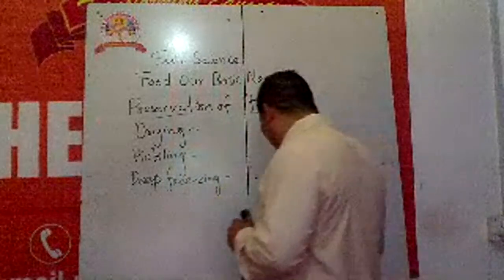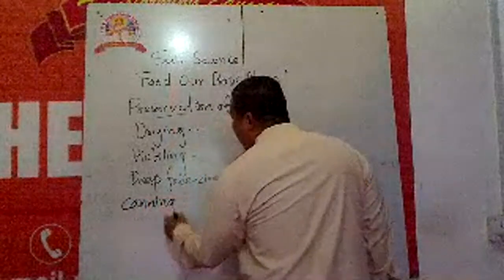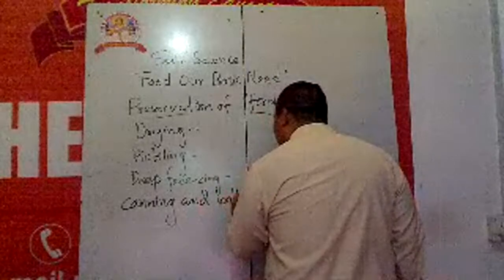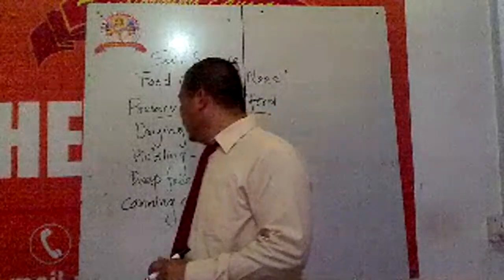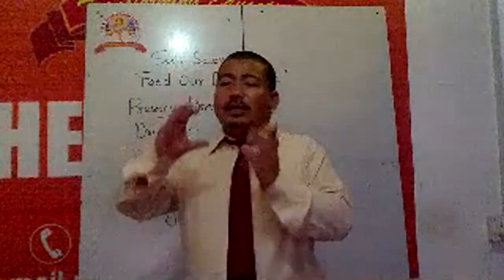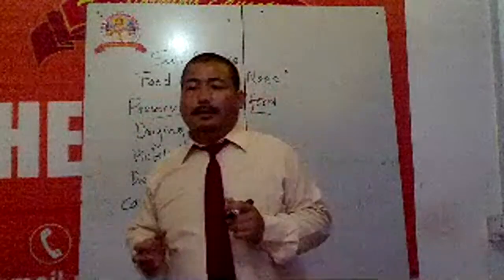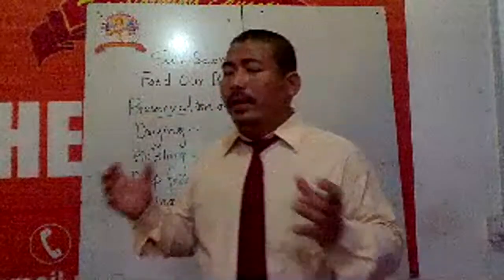And also we have lastly canning and bottling. Canning means keeping any food items inside a can and covering it, so that no air enters inside that can.